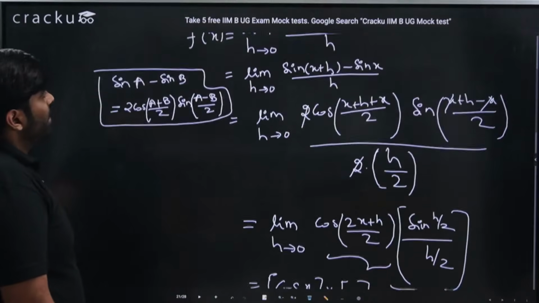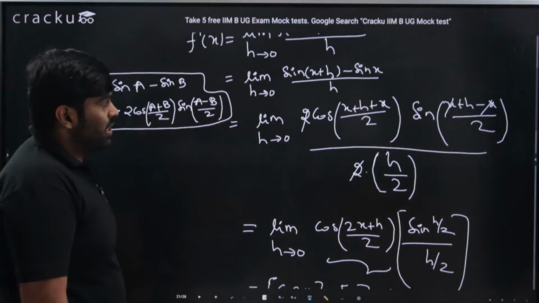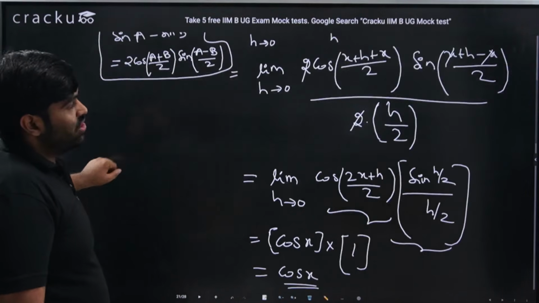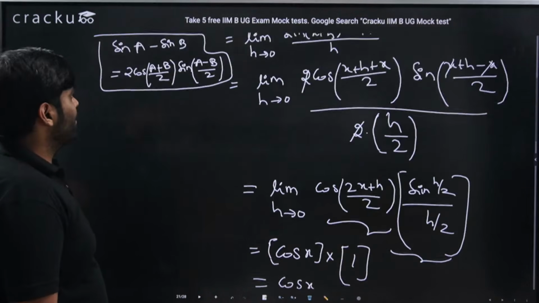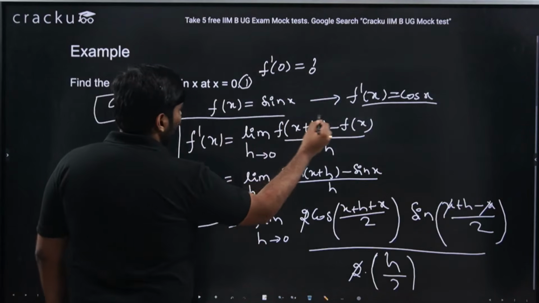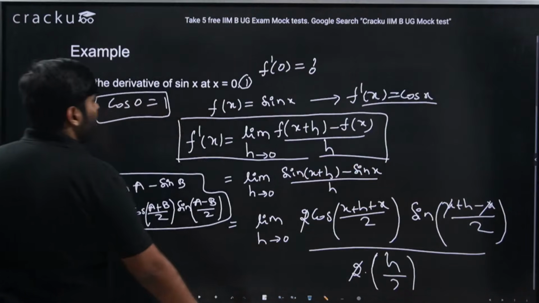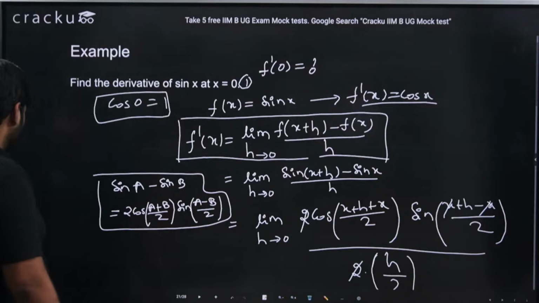So limit h tends to 0 of sin of x plus h minus sin x by h is 2 cos a plus b by 2 sin a minus b by 2 divided by h, which is nothing but, again, we could use this simplification, and we get directly cos x. So this is how we apply what we learned, which is f dash of x is equal to limit h tends to 0 of f of x plus h minus f of x by h.